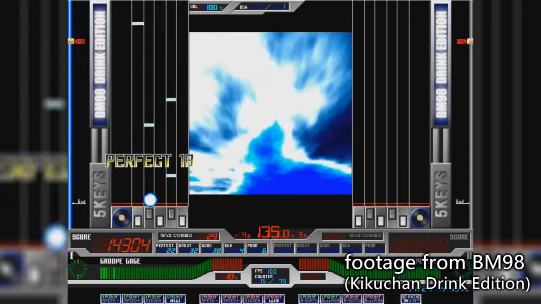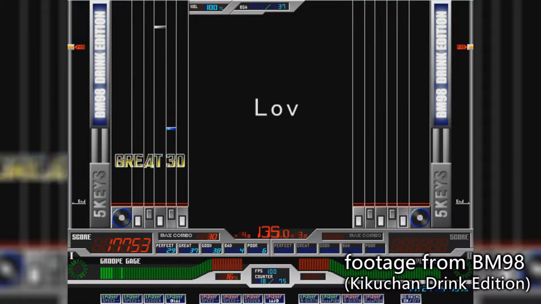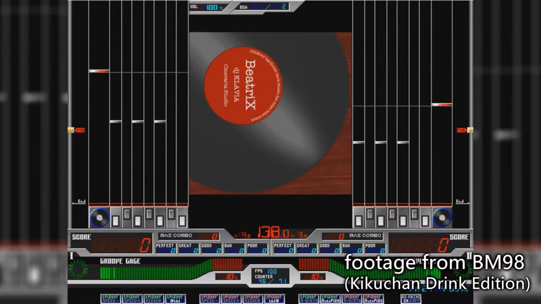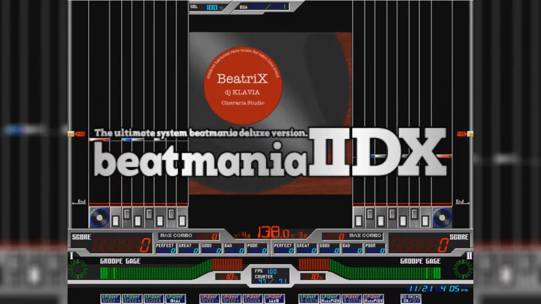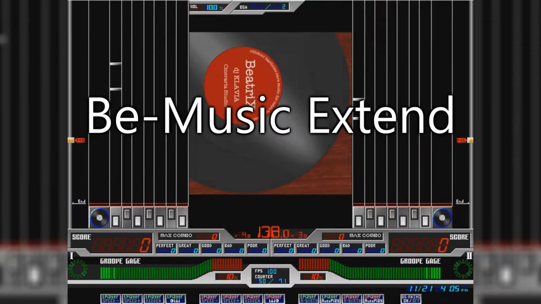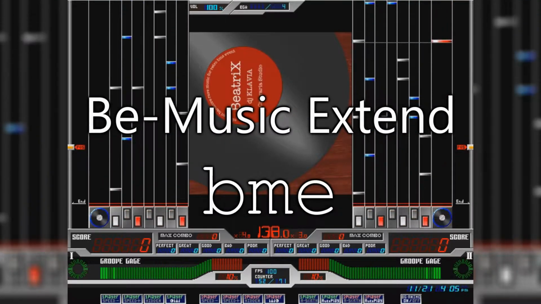The BMS format has developed a lot since its first debut thanks to community effort. Originally, the format was used for gameplay with 5 keys and a disc, and had a limit of 256 unique sounds and images. Later on, the format was expanded to support 7 keys and a disc similar to Beatmania 2DX. The extension was dubbed bmusic extend, and had the file name extension BME.